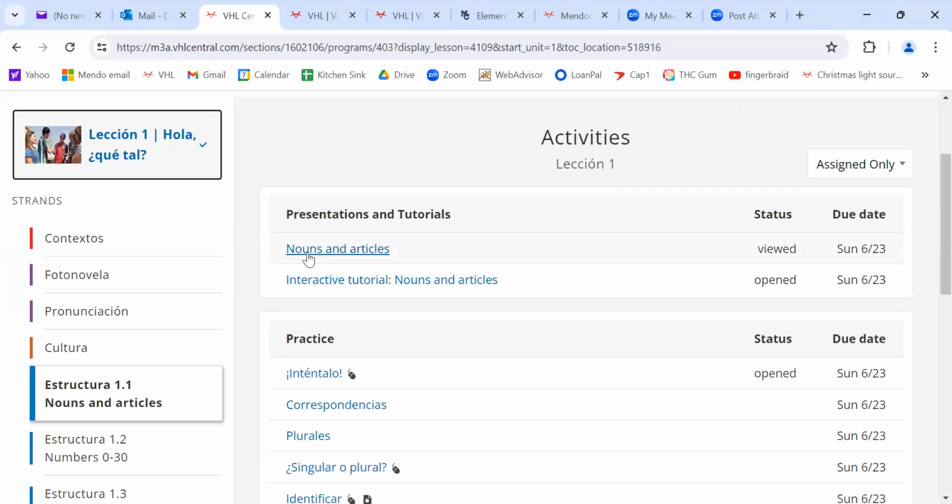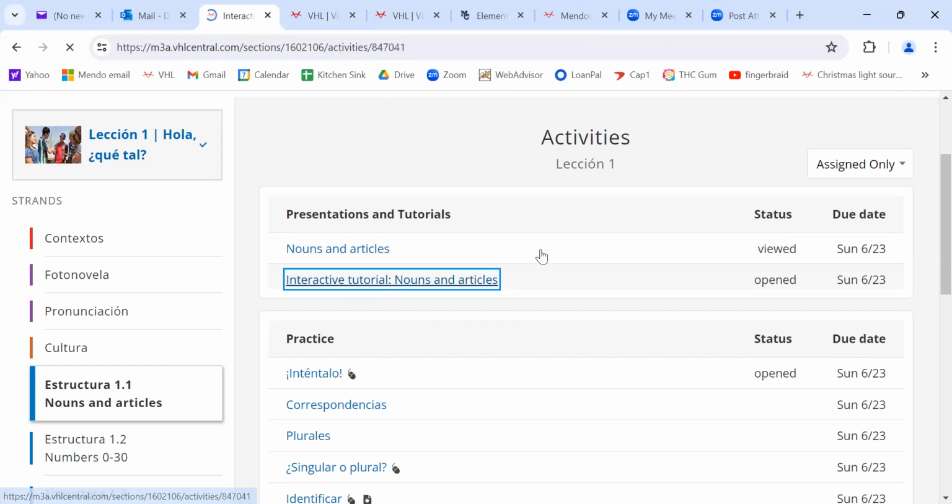Okay, so now we're back in activities. That's where you're going to find your textbook. Here's something else, though. You really need to look at it. If you've not studied Spanish before, you need a little extra help. Do this interactive tutorial. It doesn't count for any real points. It's only 1 point. But this is your teacher. This is your teacher online.